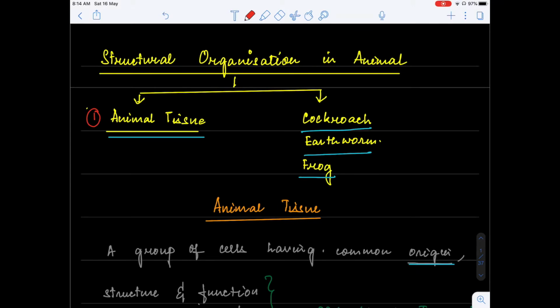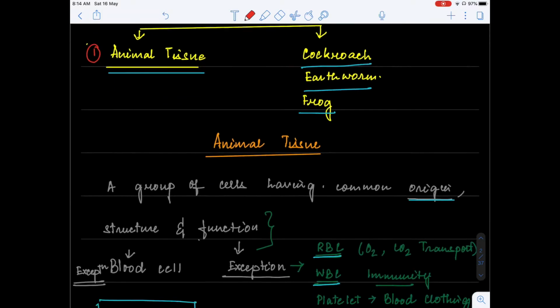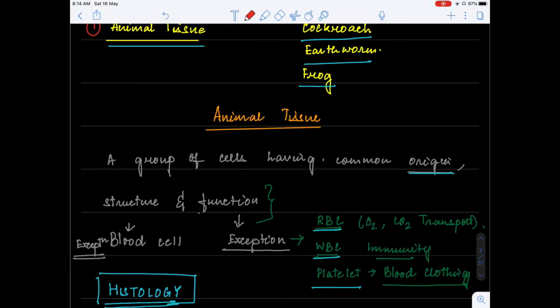Now, this first part, that is animal tissue, forms a very basic part of the class 11 portion. And this is extremely important for your NEET as well as your board examination. So in this video, we are going to talk about animal tissues. As the old definition of tissue, we have already learned it many a number of times that it is a group of cells which is performing a common function.